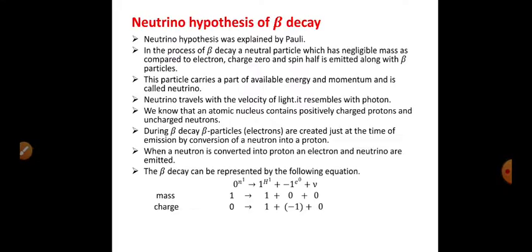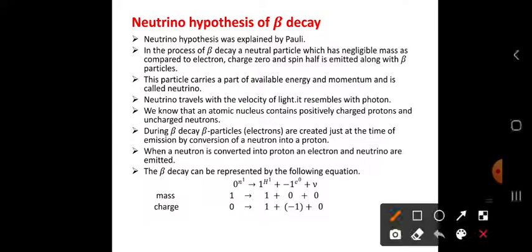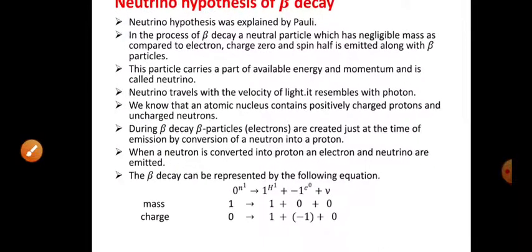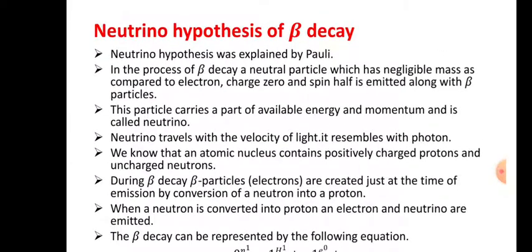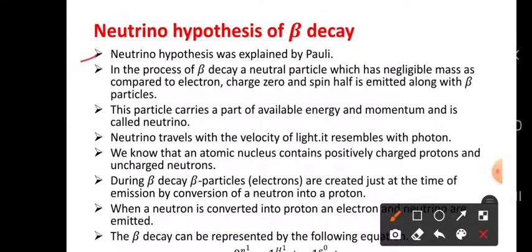So today's topic is the neutrino hypothesis of beta particles. Okay, friends, the neutrino hypothesis was explained by Pauli. So the first person who explained about neutrinos is Pauli.